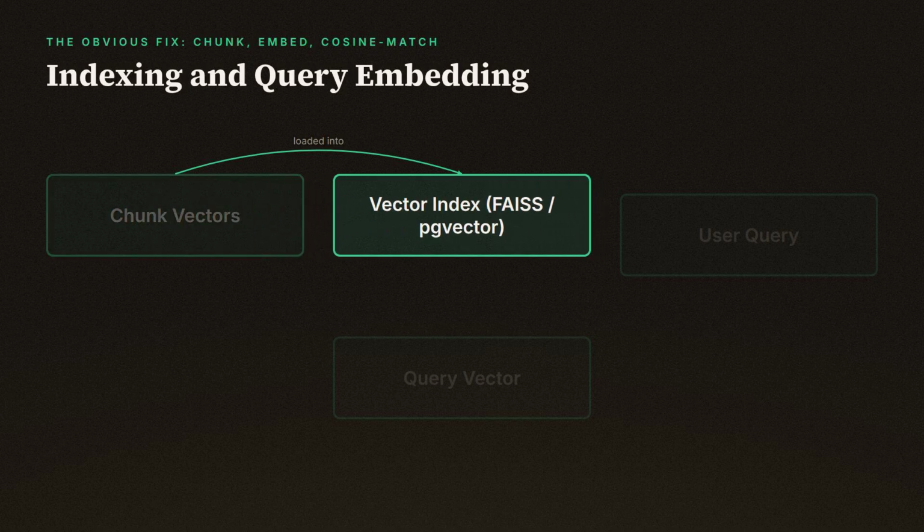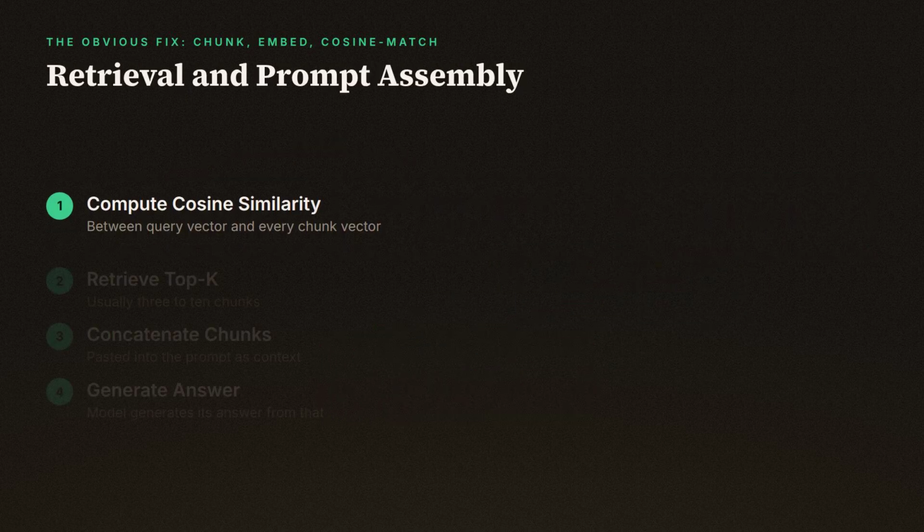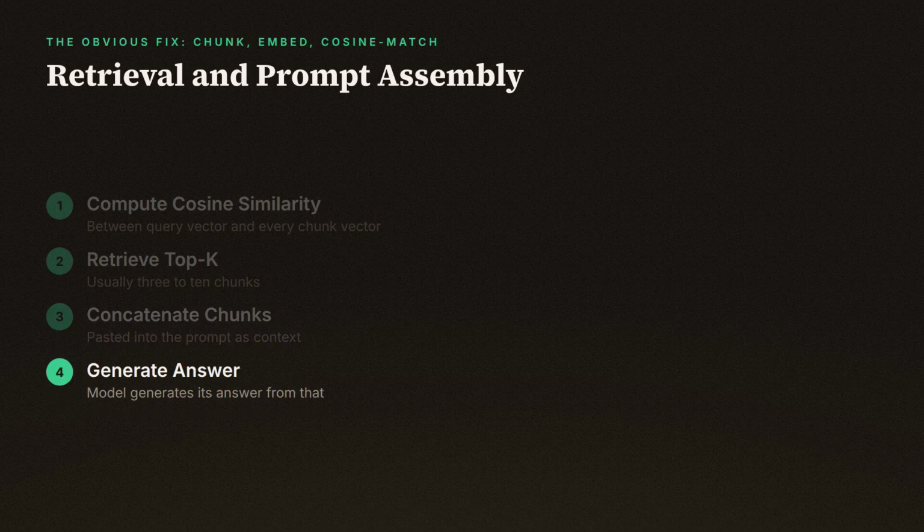Then, at query time, you take the user's question and embed it with that same model, so it lands in the same vector space. You compute cosine similarity between the query vector and every chunk vector, and pull back the top k, usually somewhere between 3 and 10. Those chunks get concatenated and pasted into the prompt as context, and the model generates its answer from that.